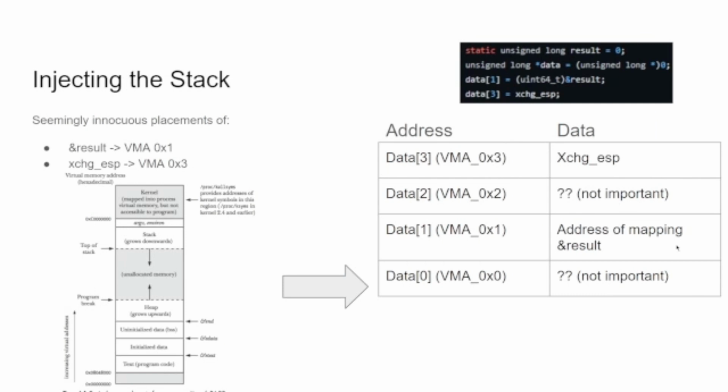Here, injecting the stack, this is return-oriented programming, and there's going to be a lot to unpack here. So basically, this is just a reminder of how Linux organizes a process, or a program. First we have the program here, we have our stack, our heap, uninitialized data, initialized data, and then some text or code, although sometimes they organize code up here.